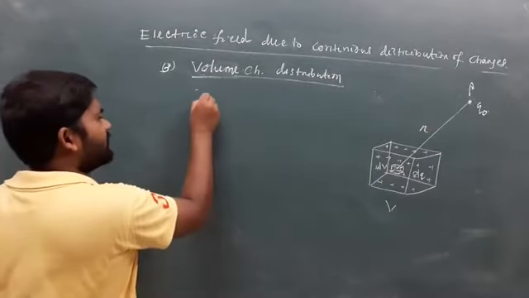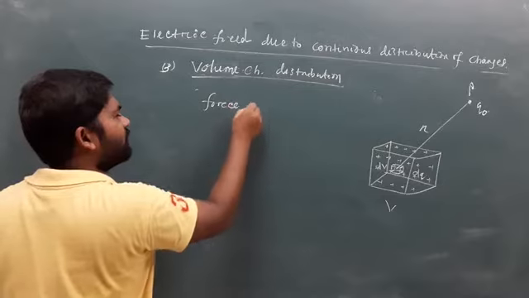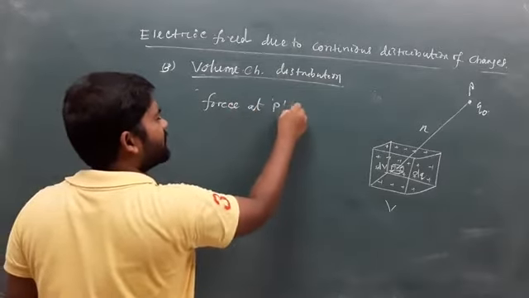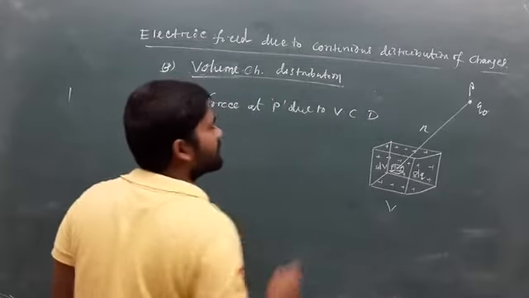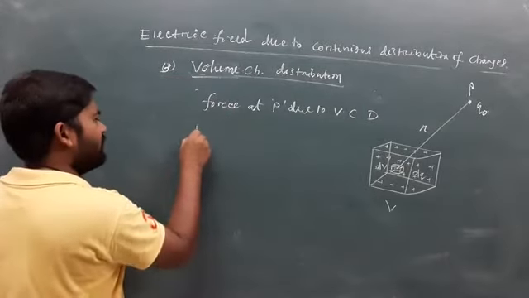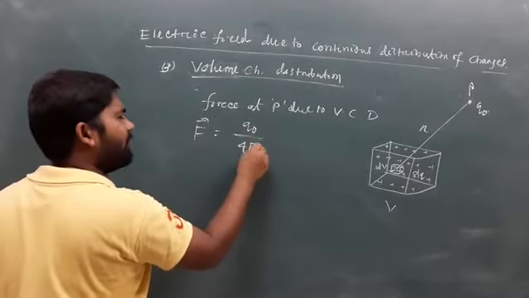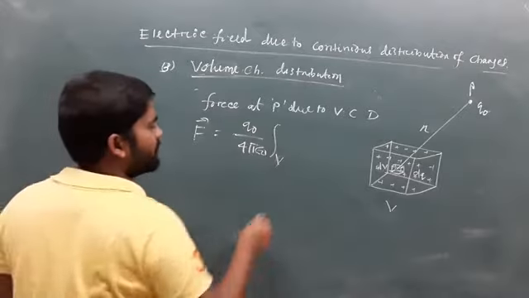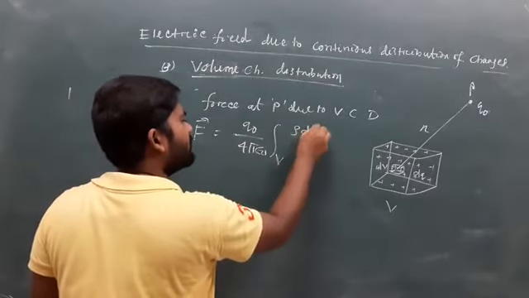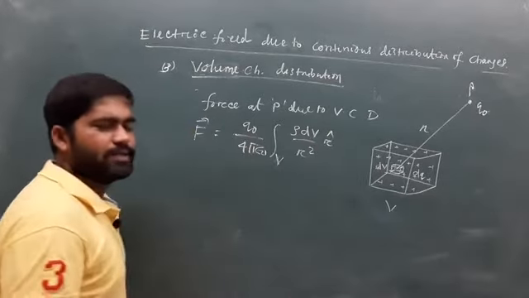So in such a case, what is the expression for force? The force at P due to the volume charge distribution is F equals q naught by 4 pi epsilon 0 times the integration over volume of rho dV divided by r square into r cap.